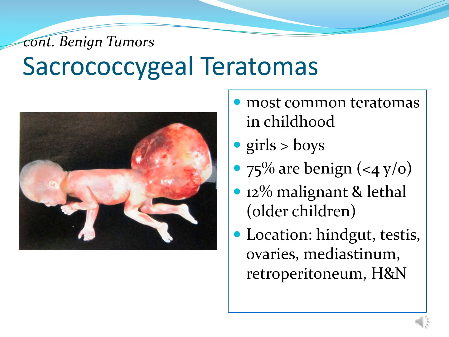Your sacrococcygeal teratoma is the most common teratoma in childhood, and this occurs more often in girls than in boys. 75% of these are benign, especially if they are found in less than 4-year-old, and 12% are malignant and lethal, especially when they are found in older children. Location, usually in the hindgut, or also they can be found in the testes, ovaries, mediastinum, retroperitoneum, and head and neck.